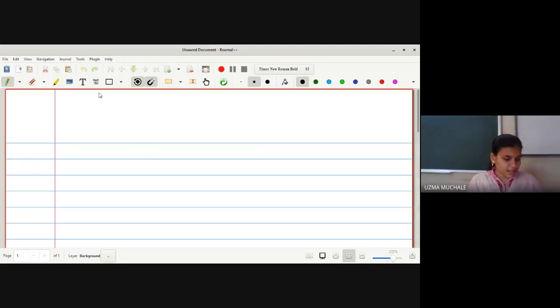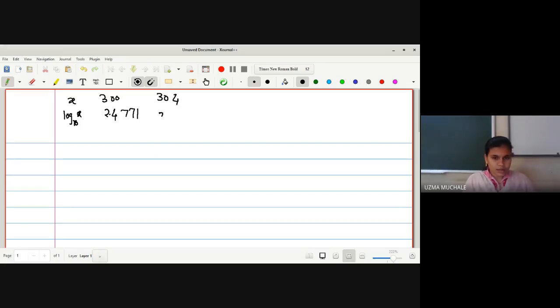You can write the example as: certain corresponding values of x and log 10 of x are given as follows. The value of x is 300, log 10 x is 2.4771. Next, the value is 304, corresponding value is 2.4829. Next value is 305.